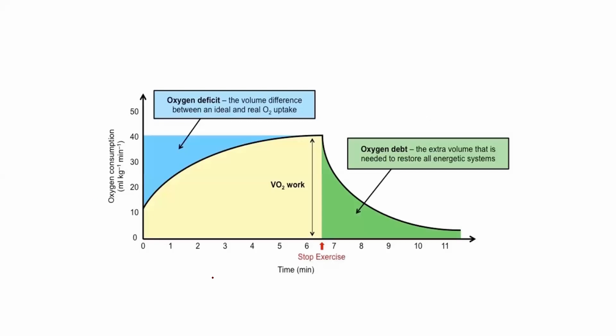Here is a graph that shows the consumption of oxygen by your body plotted against time. And now over here, see, you had started exercise as the amount of oxygen you consumed started to increase, and then when you stopped exercise, your oxygen consumption started to decrease, and the area under the curve now shows oxygen debt, that is the extra volume that is needed to restore all the energetic systems. And now by this time, this is the normal amount of oxygen that you are inhaling.